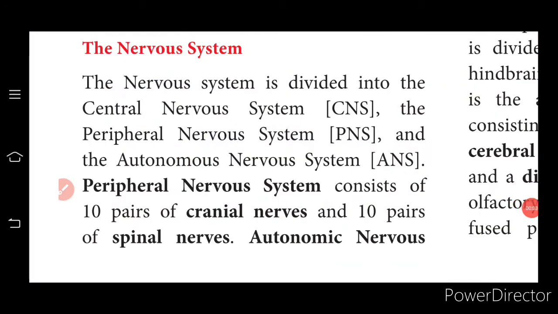Nervous system in the case of frog. The nervous system is divided into central nervous system and peripheral nervous system, then autonomic nervous system. Peripheral nervous system consists of 10 pairs of cranial nerves and 10 pairs of spinal nerves. So you can see it is much advanced compared to the earthworm and cockroach.